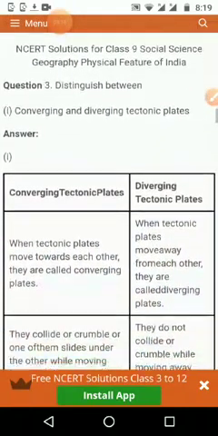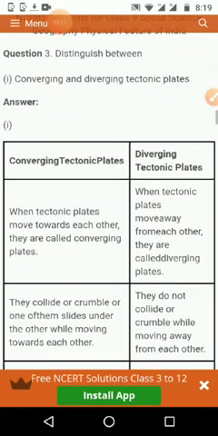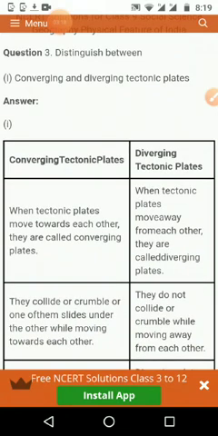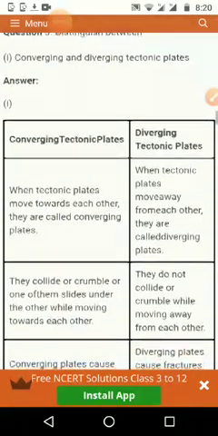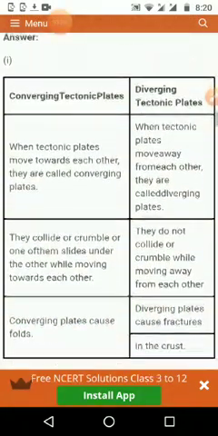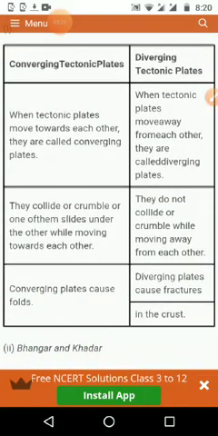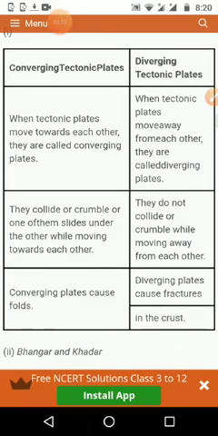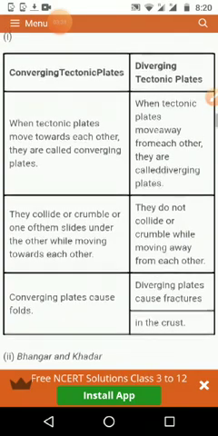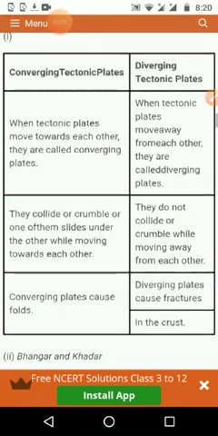Then the third type of question: distinguish between converging and diverging tectonic plates. Converging tectonic plates are when the plates move towards each other, coming closer. Diverging plates are moving away from each other.